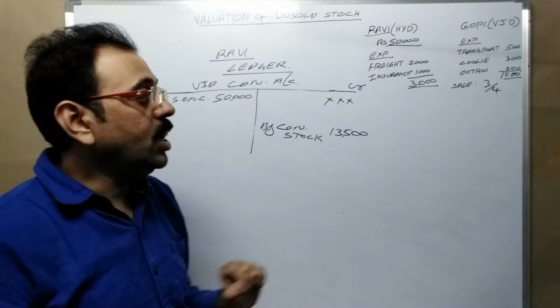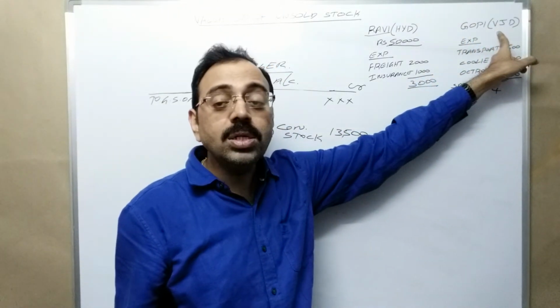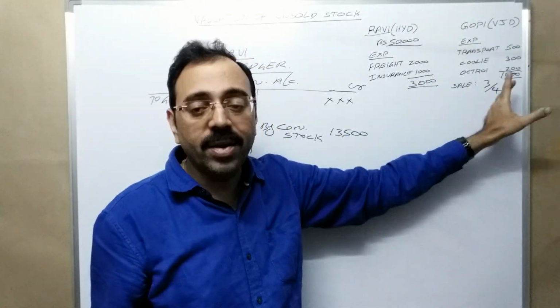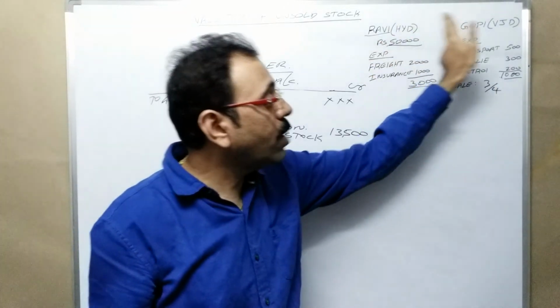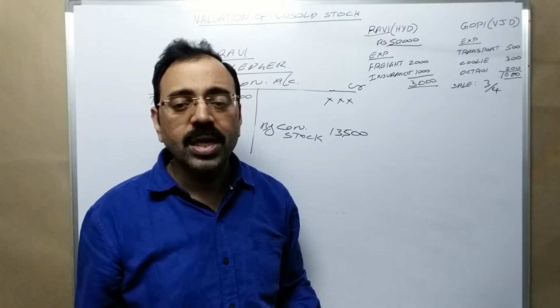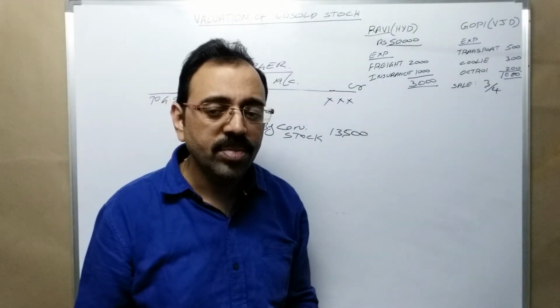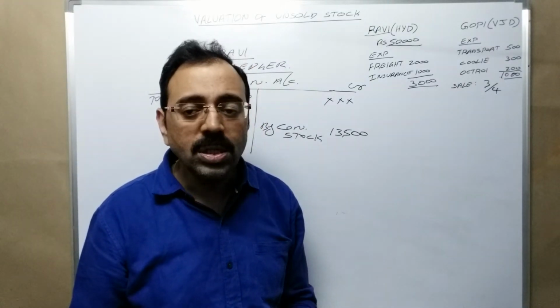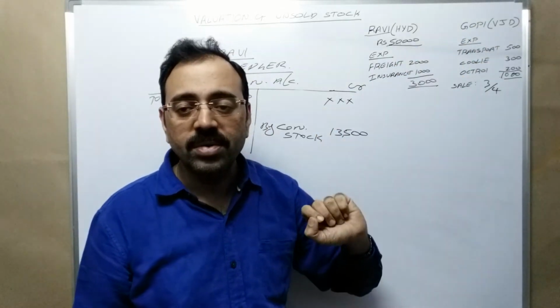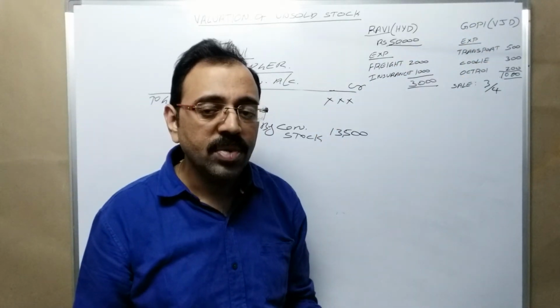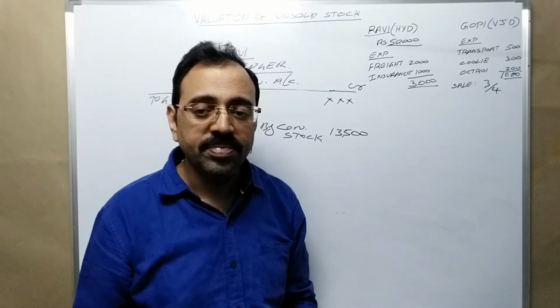Now let us see how the consignee records these unsold stock value details. When goods are coming to the consignee, is he writing any entry for that? No, because he is not the owner of those goods. He is only an agent. Where does he record them? In the stock register.